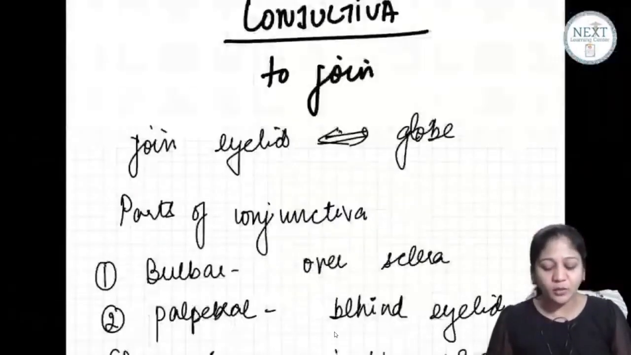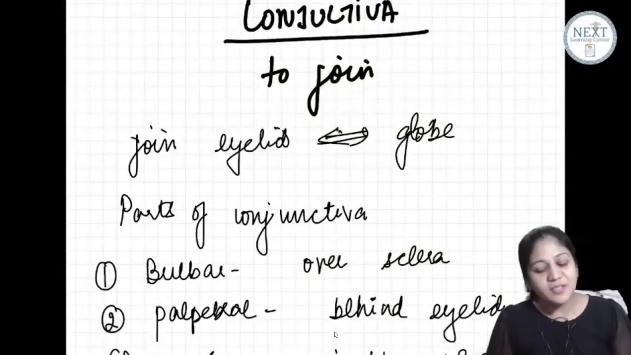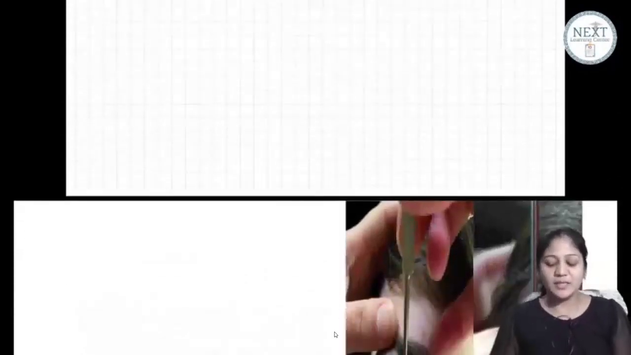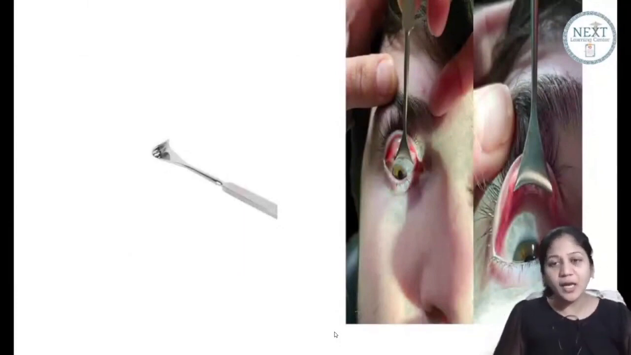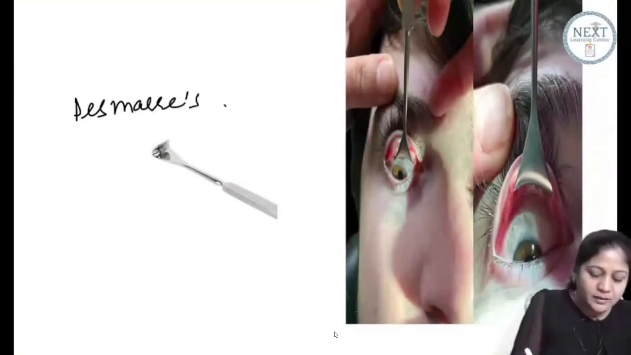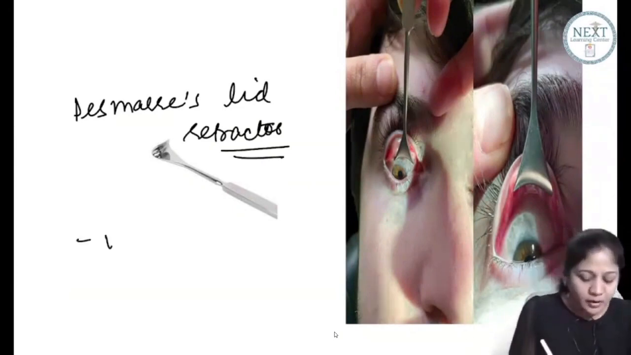Now, can you see the upper fornix easily? Tell me, yes or no? No, it's a difficult task. So how do you do that? This is the next question and an expected picture question also. Please see. This is the instrument which is utilized to see the upper fornix. This is picture question 5, guys. This instrument is called Desmarres. Please write down. Desmarres lid retractor. And what is it used for? It is used to see the upper fornix.